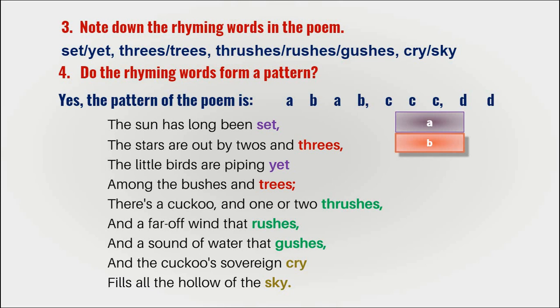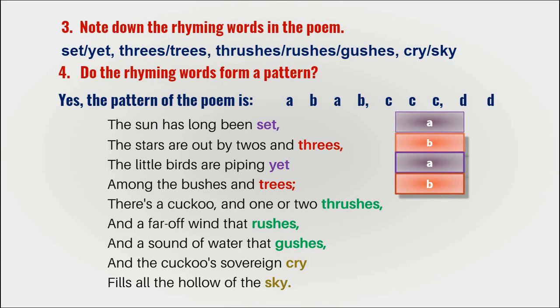Now, the little birds are piping yet. It seems like the first sound, set, yet. The sounds are the same, the rhyming is the same, so we call this A too. Now, among the bushes and trees, so threes and trees, the sounds seem the same, therefore we call this B. There is a cuckoo and one or two thrushes. Thrushes, rushes, and gushes.